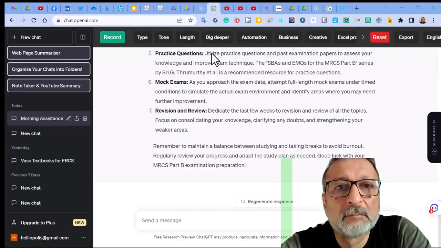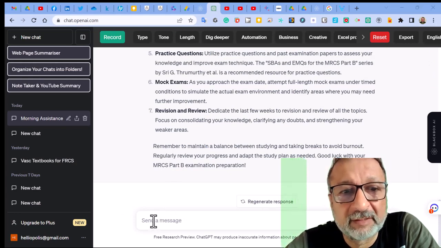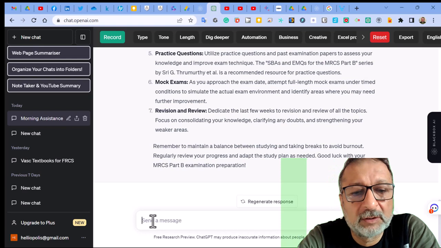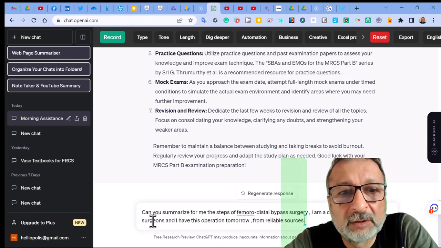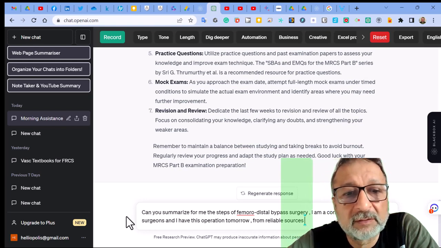And now here is the third question. The third question is a little bit more specific. I will put the question here, and I started with ChatGPT. Can you summarize to me the steps of femorodistal bypass surgery? I am a consultant vascular surgeon and I have this operation tomorrow, from reliable sources.